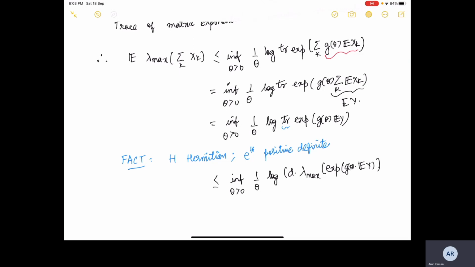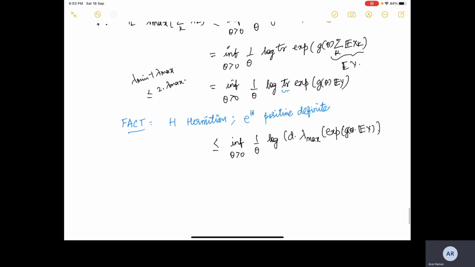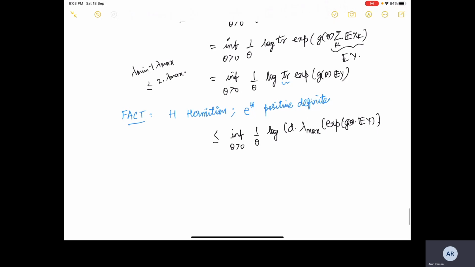So here we replace the trace by d times lambda max. If we have two eigenvalues, lambda min plus lambda max, this is less than or equal to 2 times lambda max. Similarly, if you have d many eigenvalues, that is what we have done here.